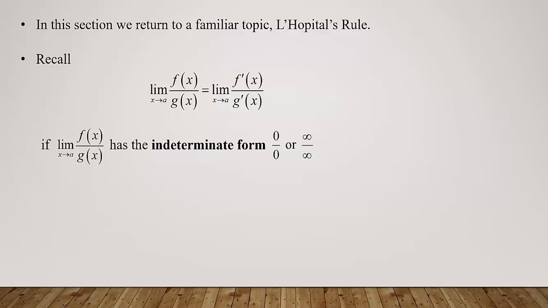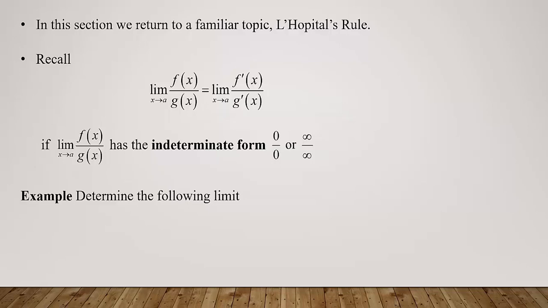Remember, 0 over 0 or infinity over infinity were the only types of indeterminate form where you could apply L'Hopital's rule. And also remember, infinity over infinity is how we generically represent those four different cases: infinity over infinity, or infinity over negative infinity, or negative infinity over infinity, or negative infinity over negative infinity.